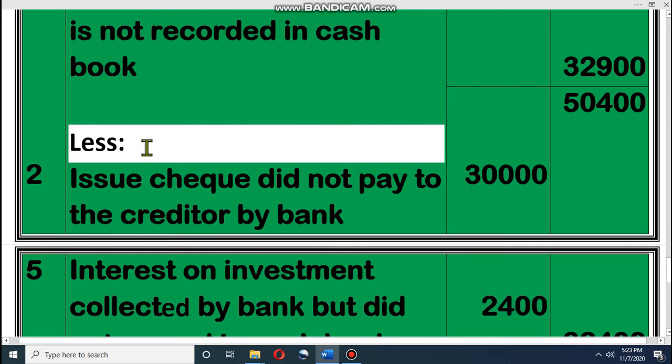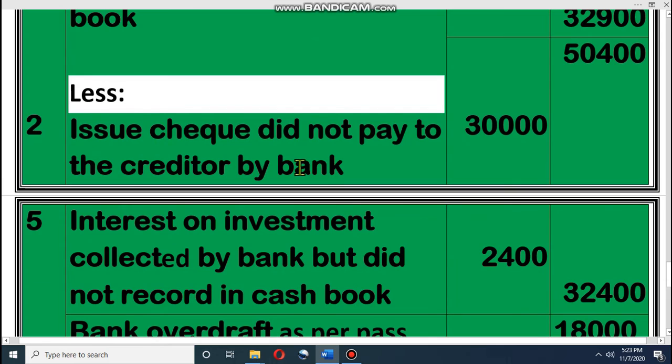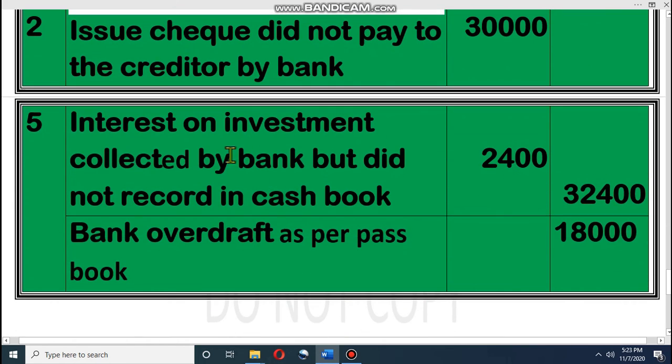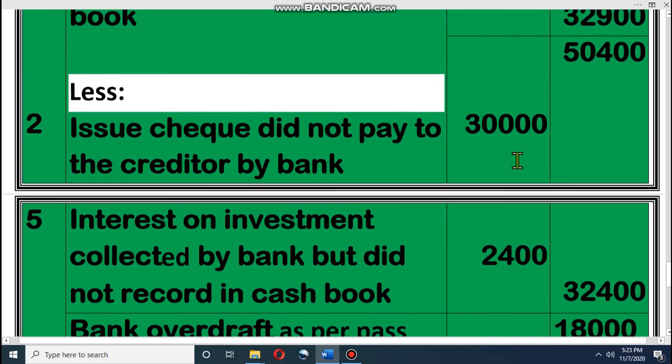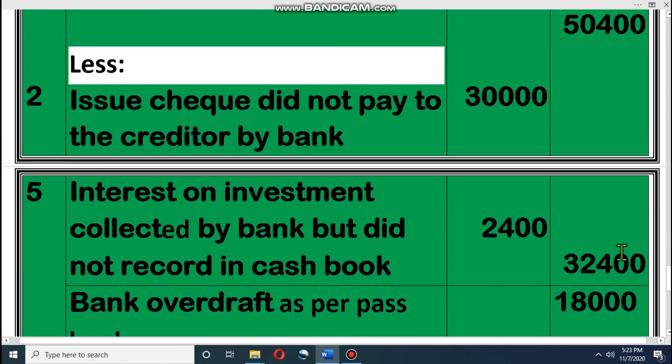That means credited by the bank, credited by any party. Look at this: issued check did not pay to the creditors by bank. That means I have issued a check. If I issue a check, that means I have credited in my cash book. So that will be subtracted. If any party makes a credit, it will be subtracted. Then the next one, interest on investment collected by bank. This is not an expense, this is our income. So the bank made a credit for that, so we have to subtract it. So the total subtraction item is 32,400.